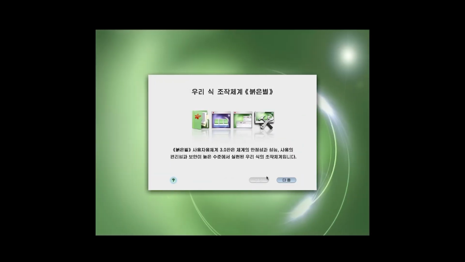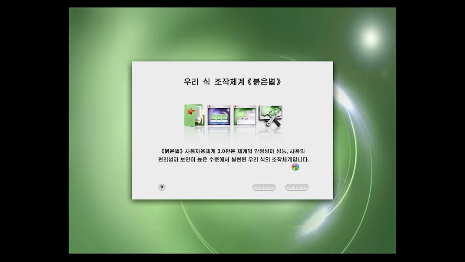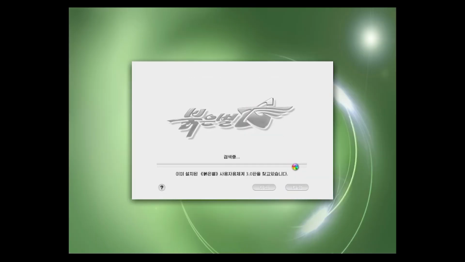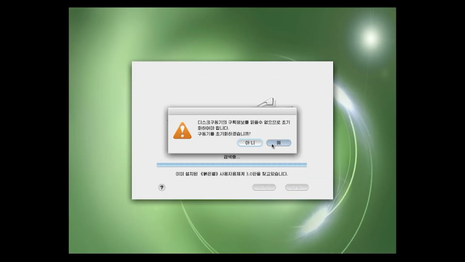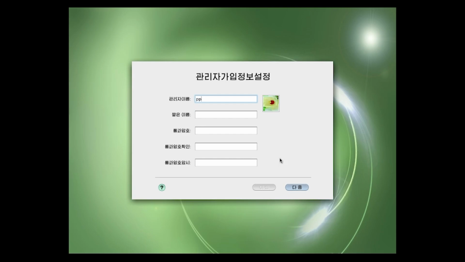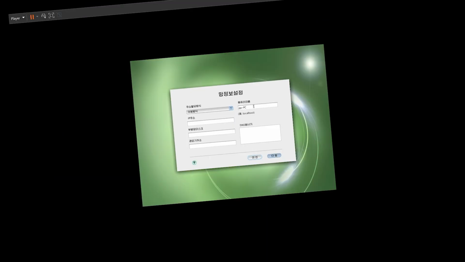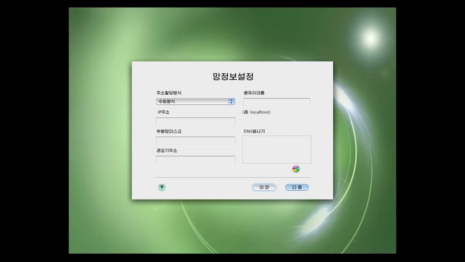This is RedStar OS, also known as Mac OS, but really bad. And I don't read Korean, so I'm just gonna click the blue button. And it looks like it's installing. There's an error, and I don't know what it says, so I'm gonna hit the blue button again. This looks like it's asking for username, so I'm just gonna put PP in for everything. That's not a password, that's just PP. An IP. Okay, let's see if it'll just let me go.